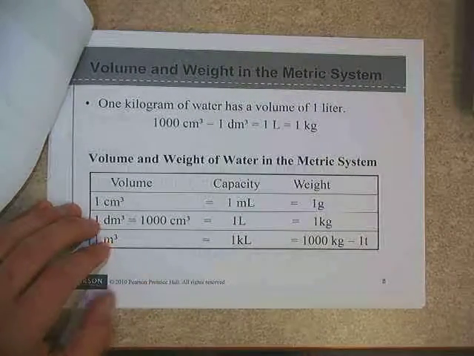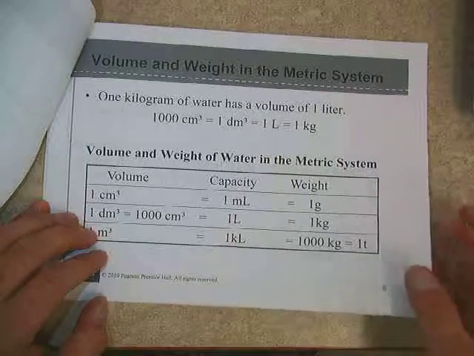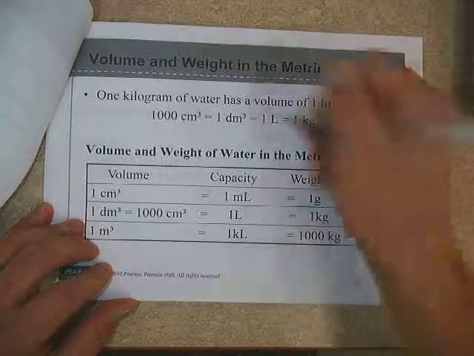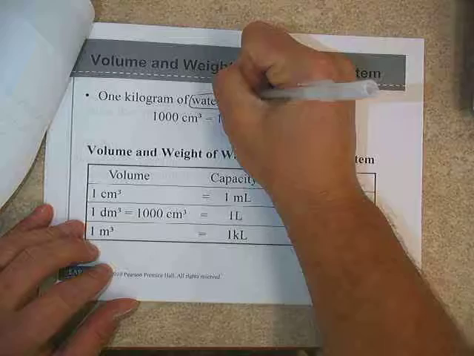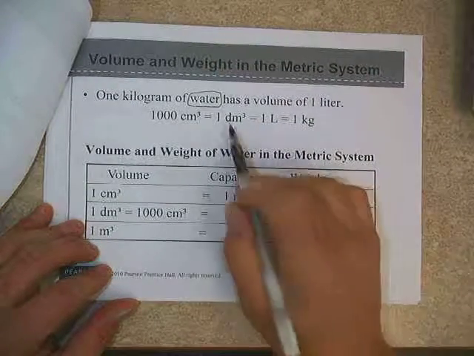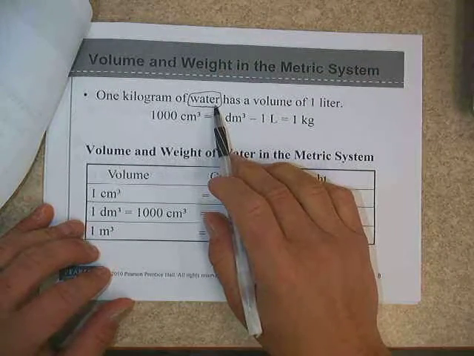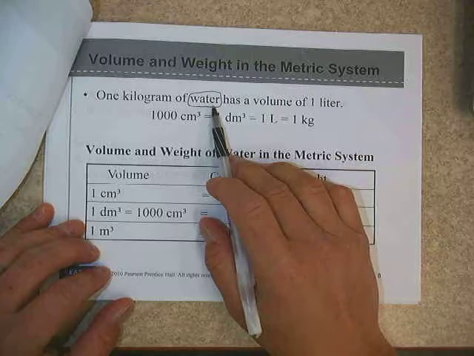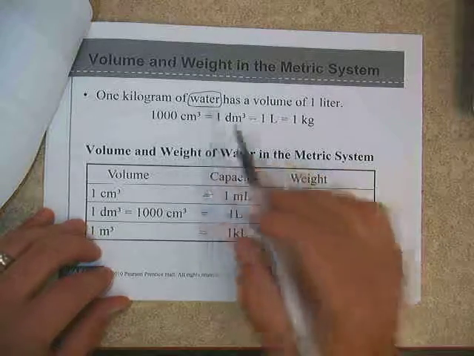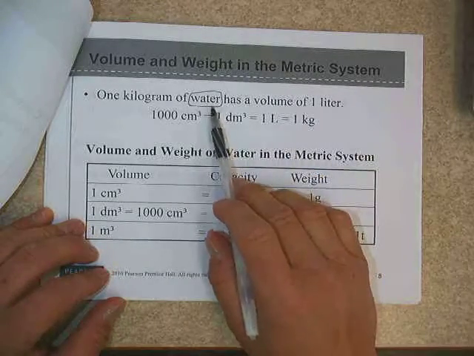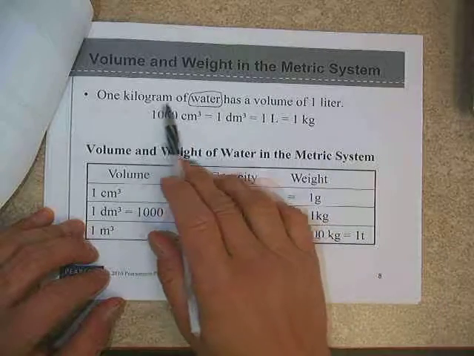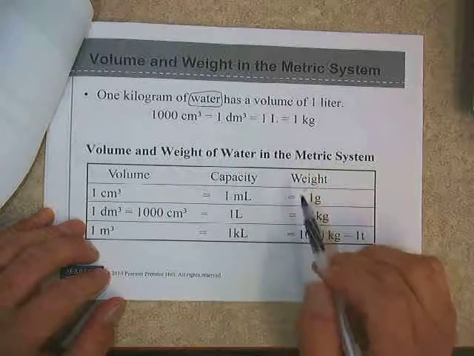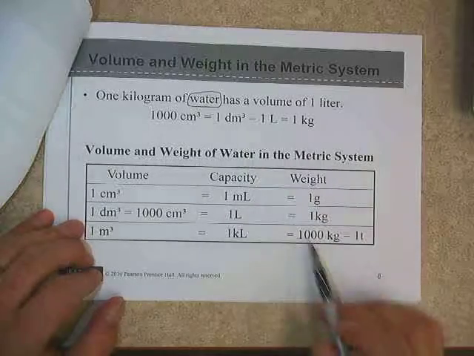Couple more. Volume and weight measurements here: volume and weight of water. Keep in mind that this is just water. If we had some substance that was heavier or lighter than water, some other element or mixture, it will not be the same as these. But ultimately, 1 kilogram of water has a volume of 1 liter.